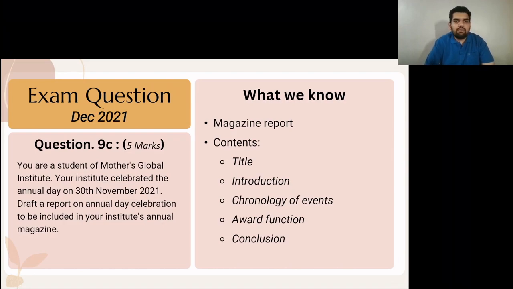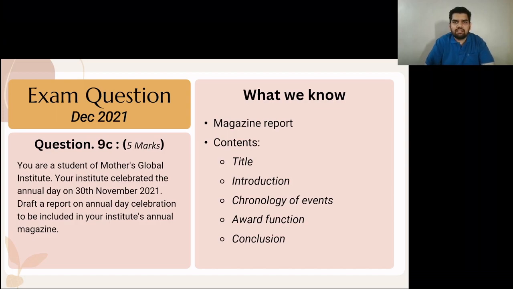This exam question comes from your paper of December 2021. Again, question 9C, 5 marks. 5% of your score. Remember that. You are a student of Mothers Global Institute. Your institute celebrated your annual day on the 30th of November 2021. Write a report to be included in your school's or your institute's annual magazine. Magazine report, informal report. We know this from the question.